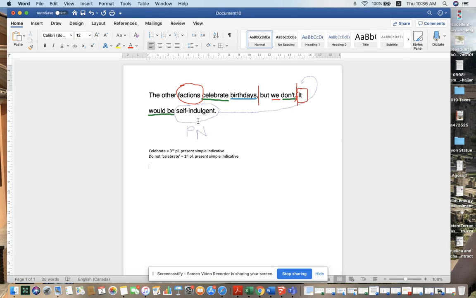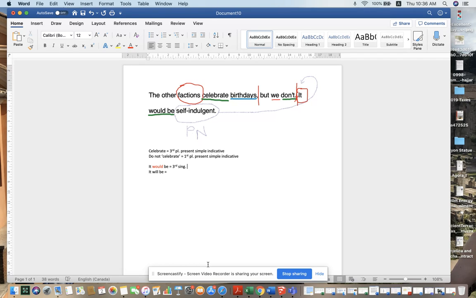Now, the next component is it would be. So as soon as you see would, which is right here, that should be a big clue as to what kind of verb this is, because it would be is not the same as it will be. So it would be indicates a subjunctive. It is third person singular.